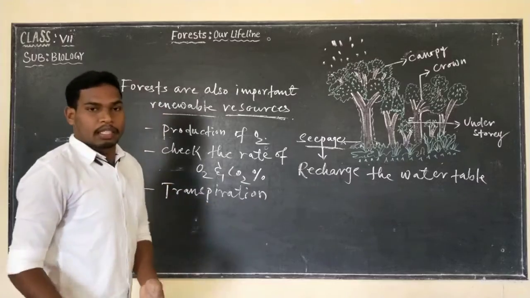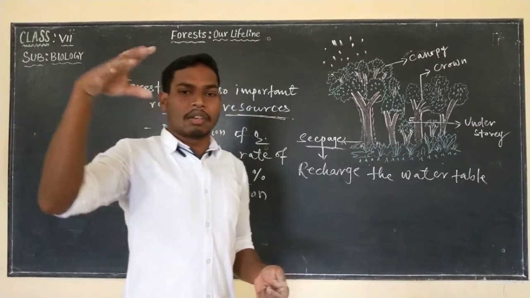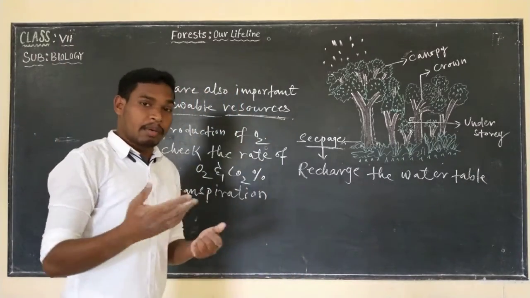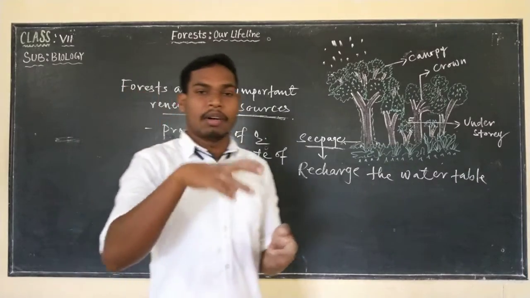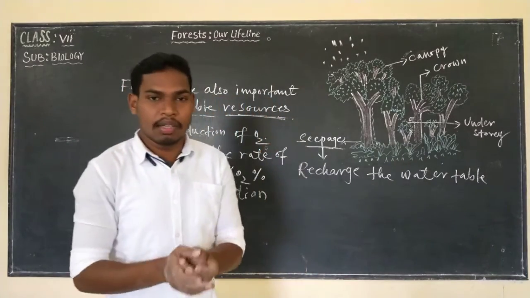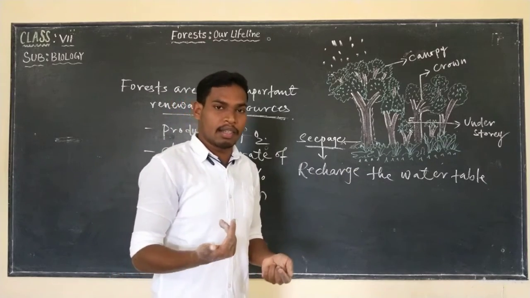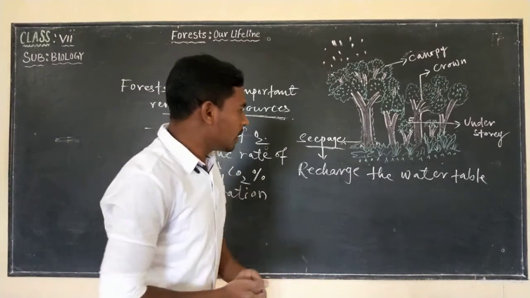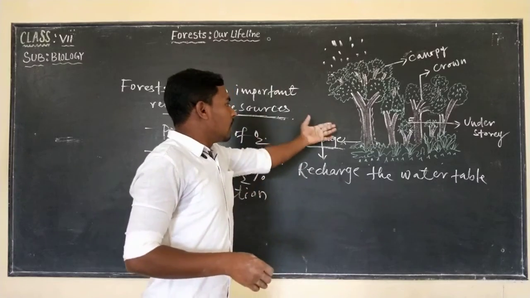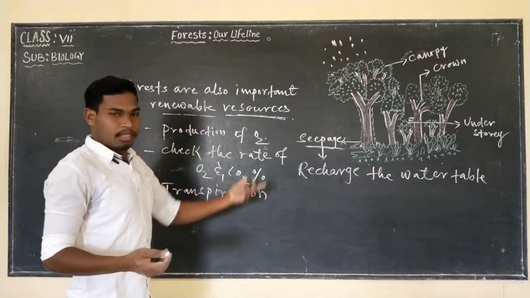Through transpiration they will maintain the moisture content in the atmosphere. Thereby the atmosphere will have moisture and form what? Cloud, and finally again the cloud cools down by condensation, and finally again we will get rain. That means they are renewable resources.